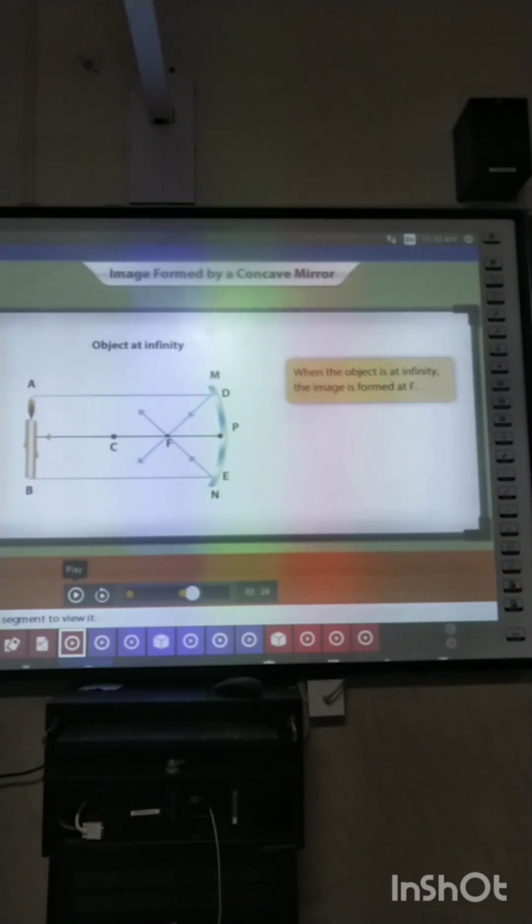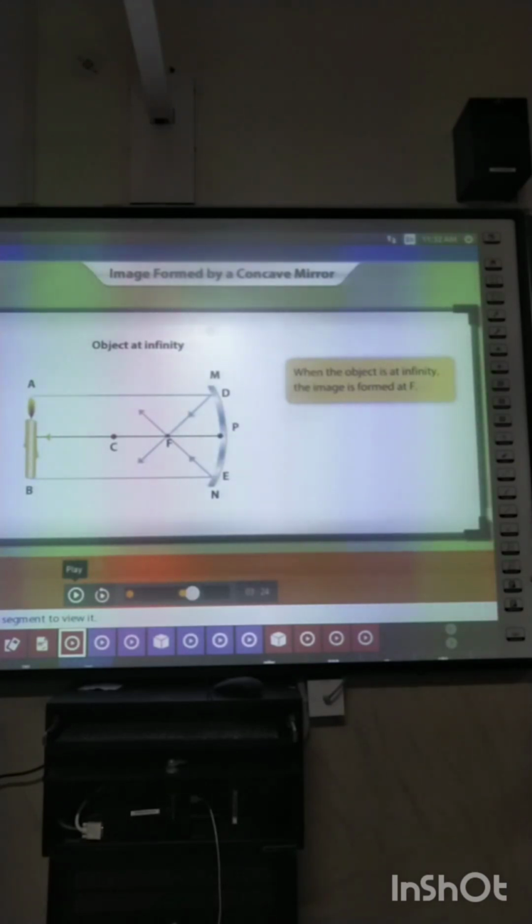These two rays, after striking the concave mirror, are reflected back and meet at point F. The image will be formed at point F.